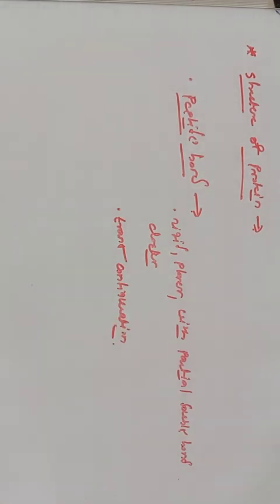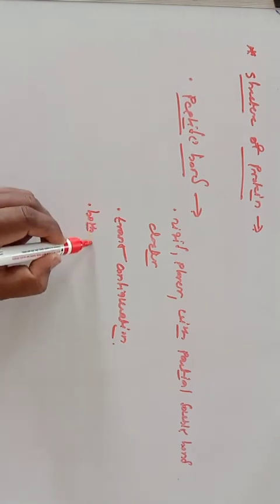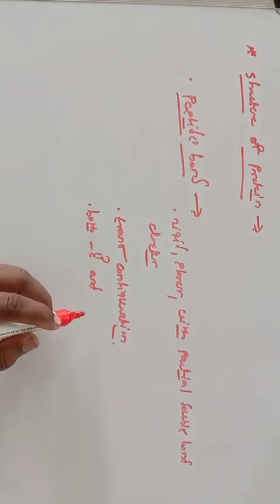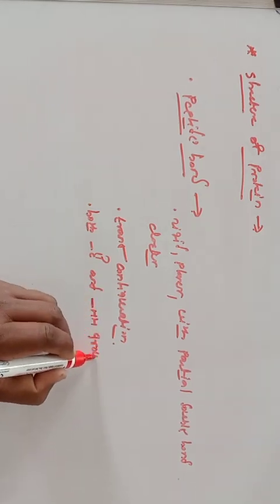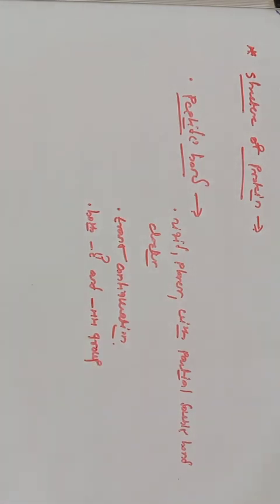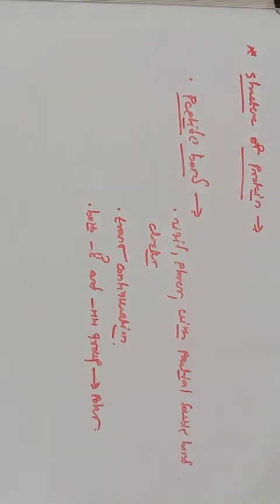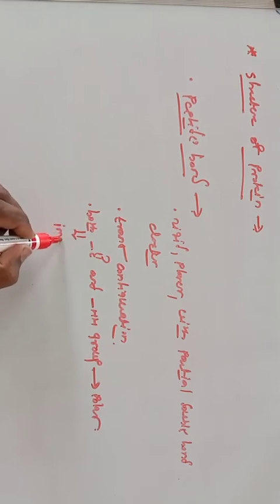Again, both the carbonyl and NH groups of the peptide bonds are polar. Both the C double bond O and NH groups of these peptide bonds are polar, and they are involved in hydrogen bond formation.